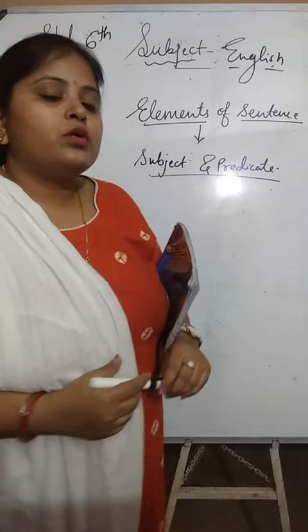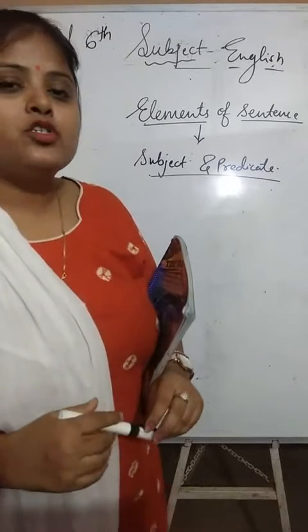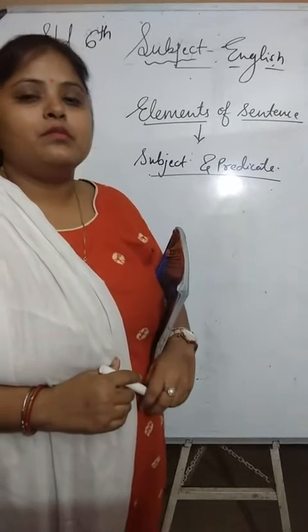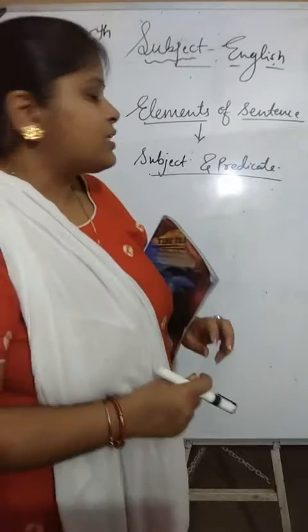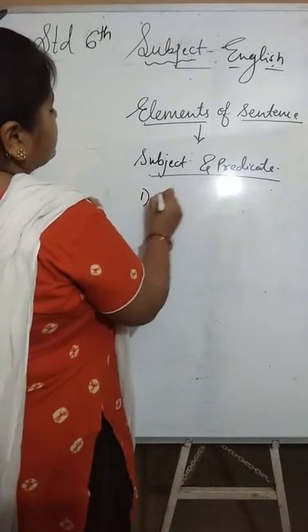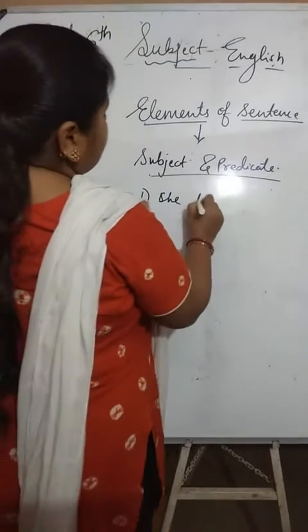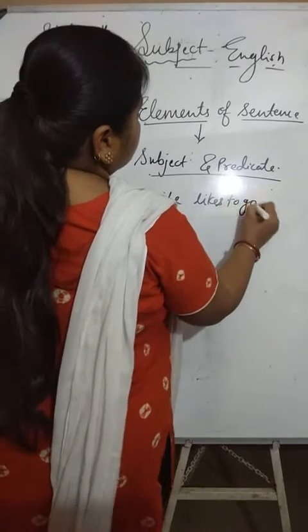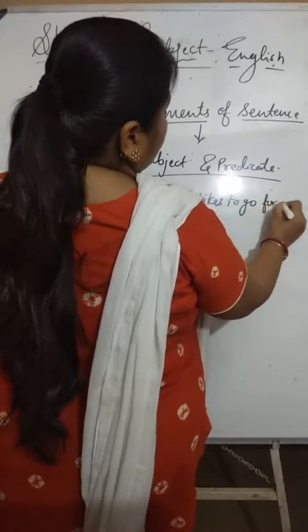It is not necessary that the subject is always first, but many times the subject is at the beginning, and some of the time it might be at the end. Yesterday we have seen that if the subject is given, like she, you have to add the predicate, that she likes to go for dance.